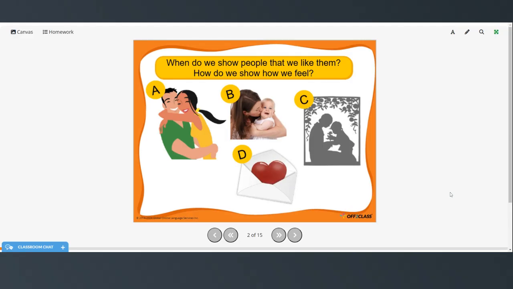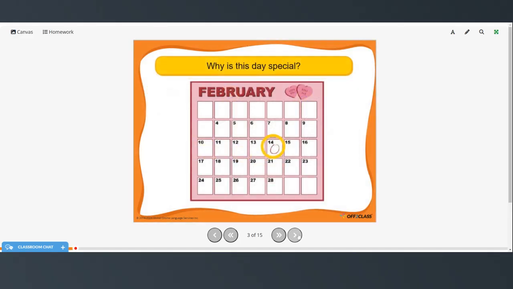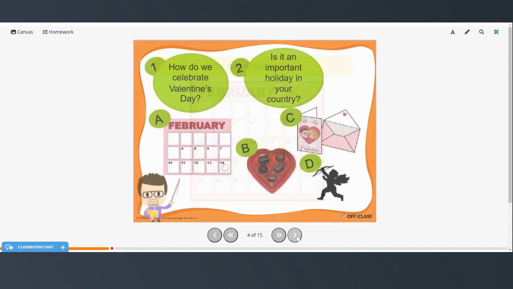So when do we show people that we like them, and how do we show how we feel? Why is this day special? So February 14th is Valentine's Day. And how do you celebrate Valentine's Day? And is it an important holiday in your country?